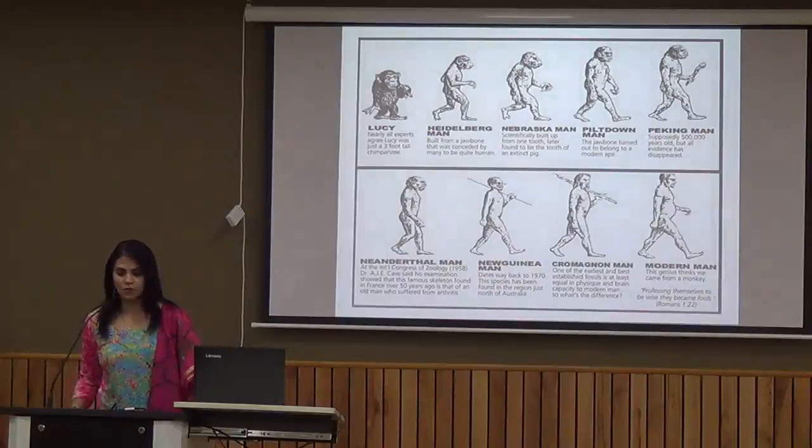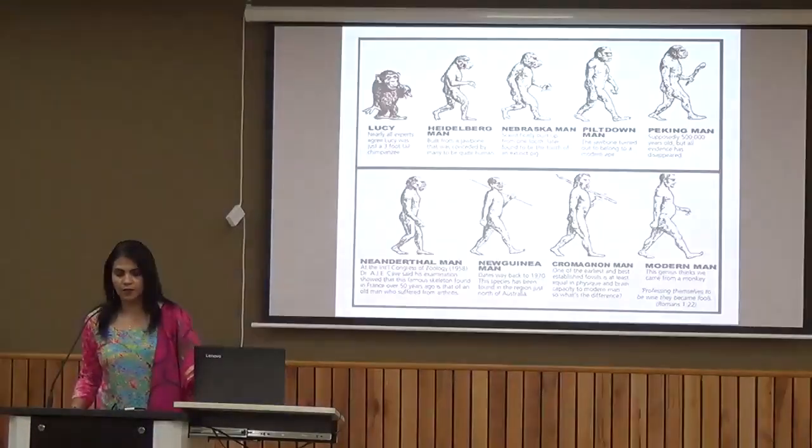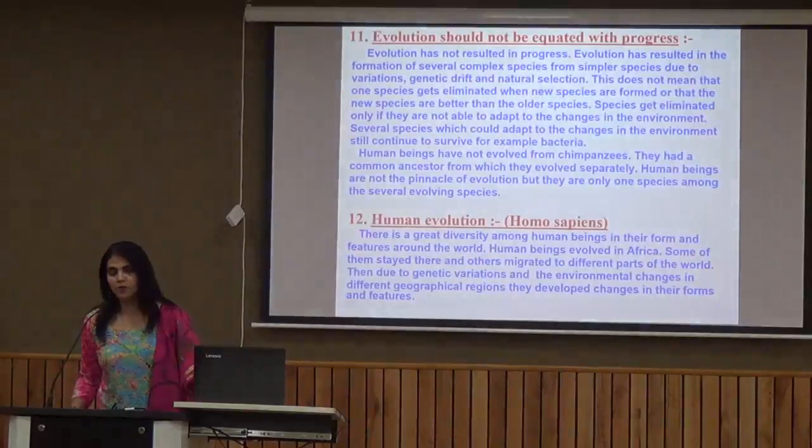How has the process of human evolution taken place? We can say that in human evolution, skin color is the most identifying feature by which we can distinguish between different human races. But genetically we are all similar because our chromosome number is the same, that is 46.